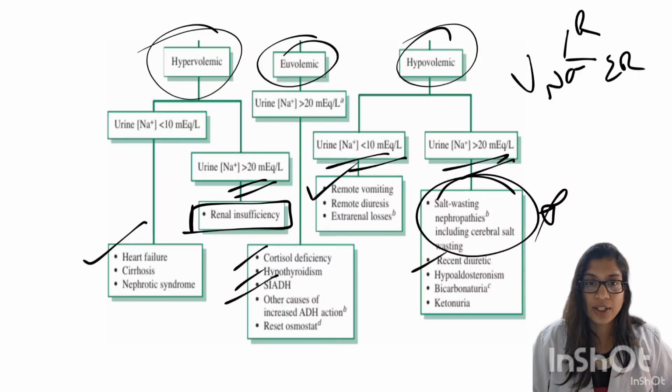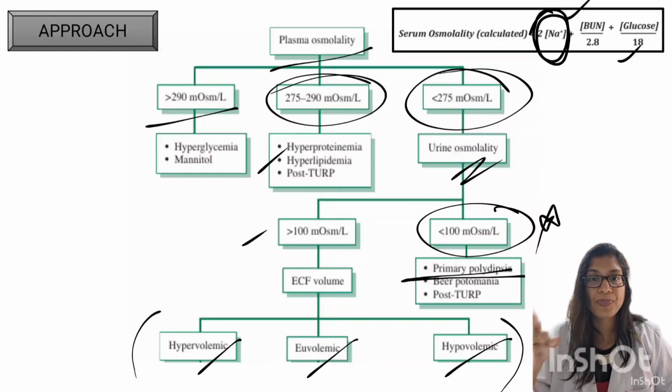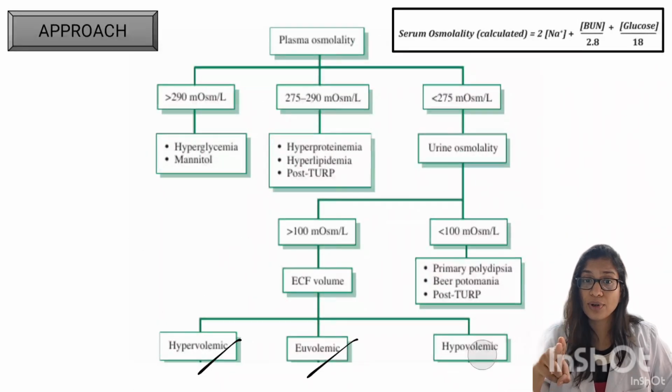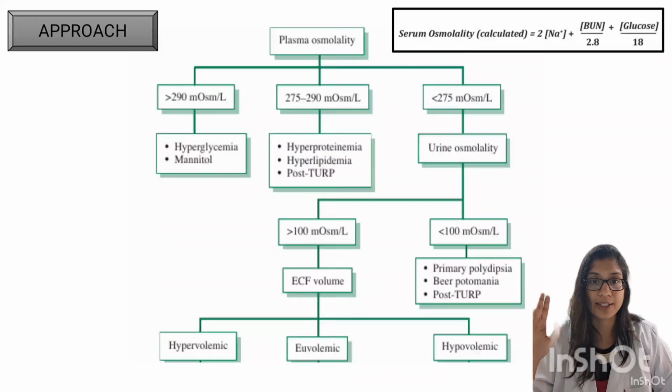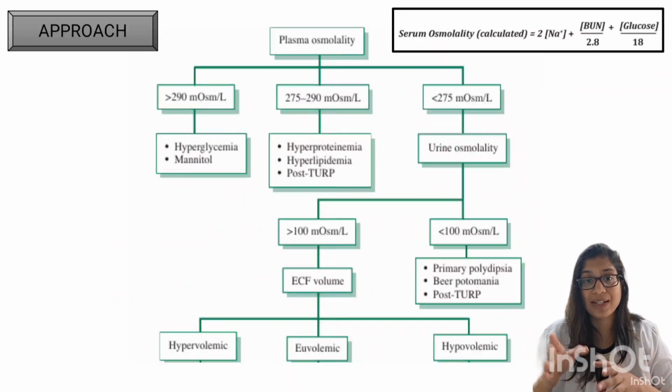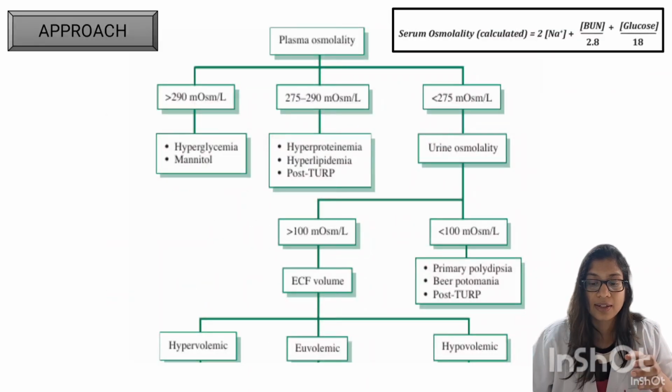So once again, coming to the approach, first thing, serum osmolarity. Is it low, normal, or high? If it is high, it is hyperosmolar hyponatremia. If it is normal, then it is pseudohyponatremia. If it is low, then it is either primary polydipsia or any of the hypovolemic, euvolemic or hypervolemic states. To differentiate between these states and polydipsia, we do urine osmolarity. If it is less than 100, then it is primary polydipsia. If it is more than 100, then it is any of these three.